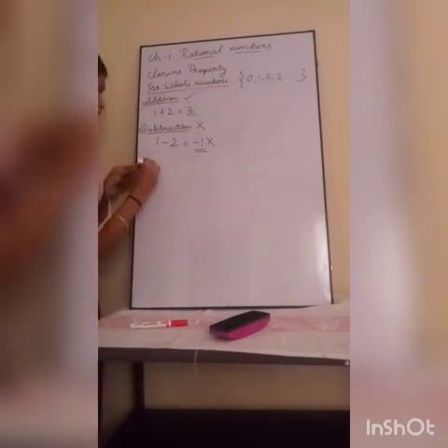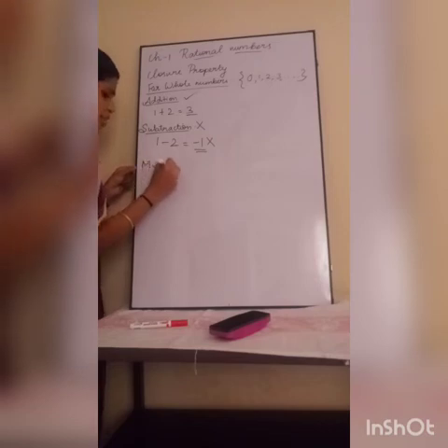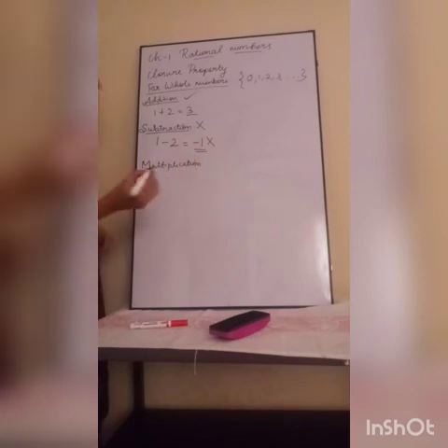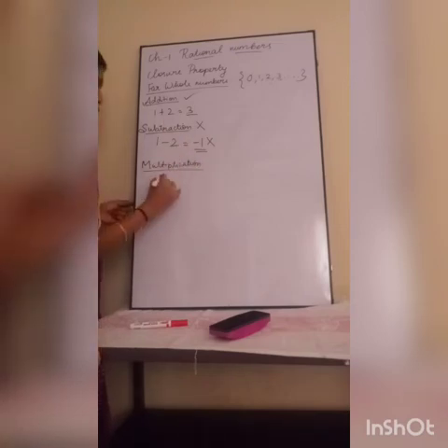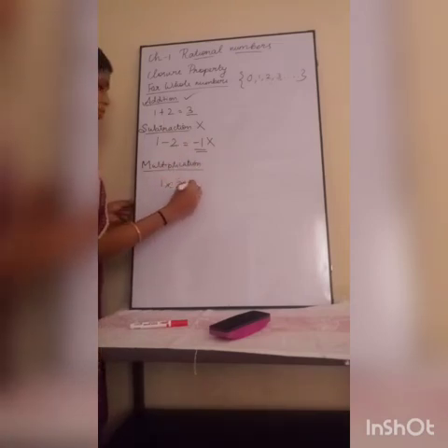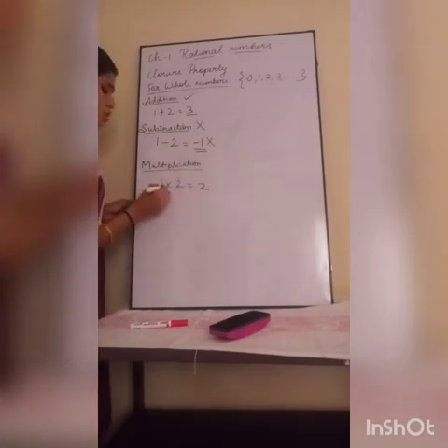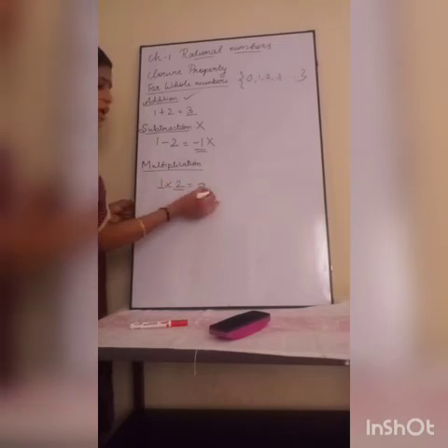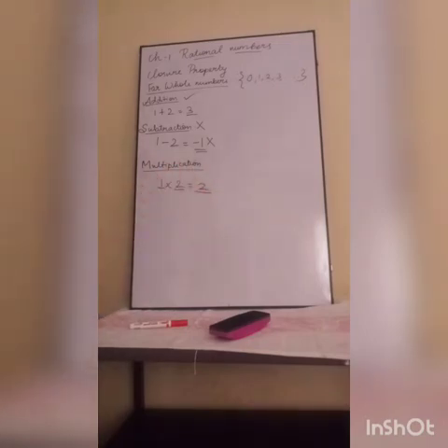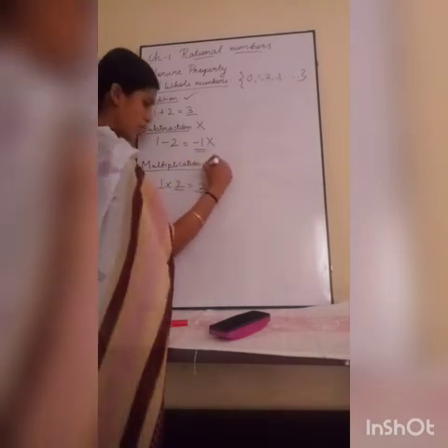Next, multiplication. Here also I am taking any two whole numbers. Our answer should be a whole number, then it is closed under multiplication. That is our property. So I am taking any two: 1 into 2 is 2. 1 is a whole number, 2 is a whole number, my answer is also a whole number. So if you multiply two whole numbers, my answer will be a whole number. So whole numbers are closed under multiplication.